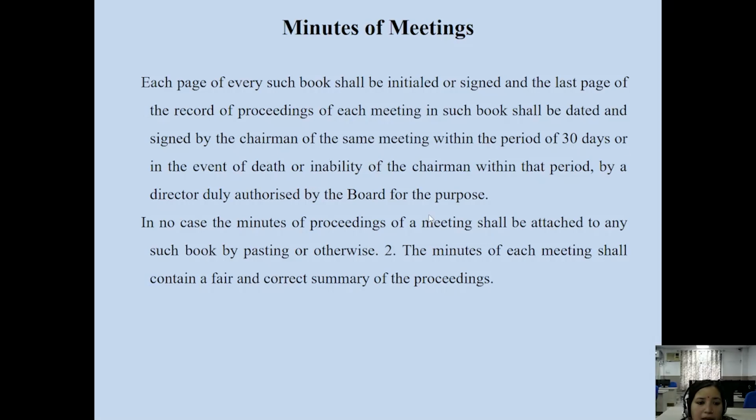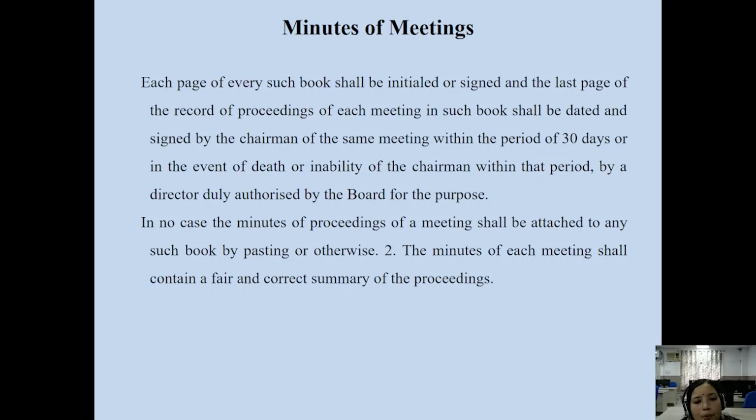of 30 days. So, in no case shall the minutes of the proceedings of a meeting be attached to any such book by pasting or otherwise. The minutes of each meeting shall contain a fair and correct summary of the proceedings. Meaning, everything should be correct, in proper and orderly manner. Number 1 point, number 2 point to be discussed, number 3 point to be discussed, any other matter in the meeting to be discussed.